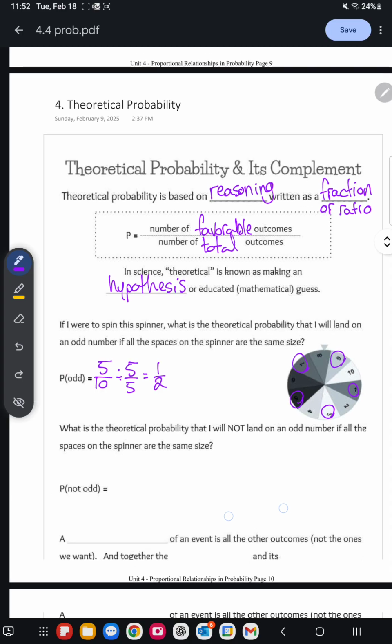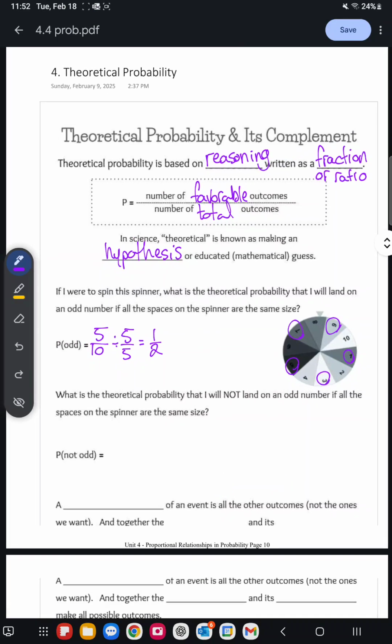The next one says, what is the theoretical probability that I will not land on an odd number? So this is very important, that not word right there. If it's not odd, it's even. There are 10 numbers, 1 through 10, which means half are odd, half of them are even.